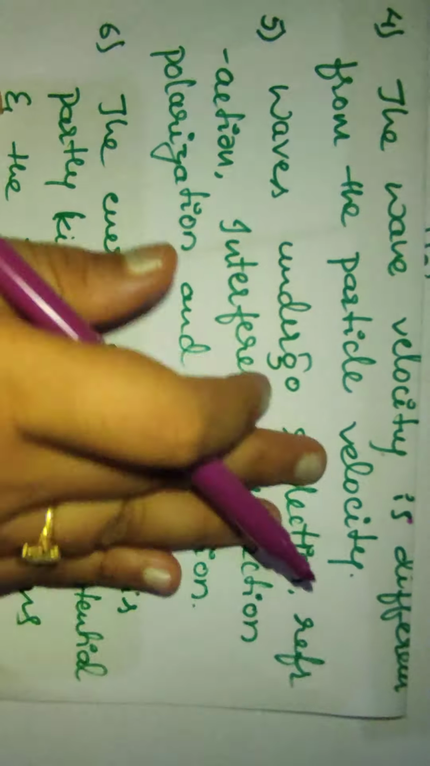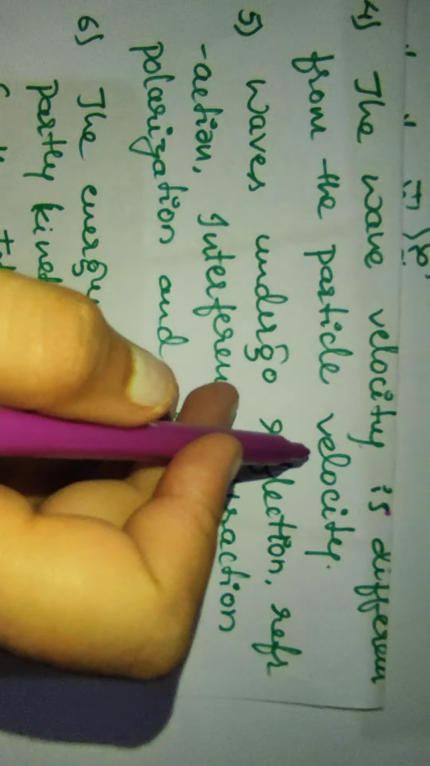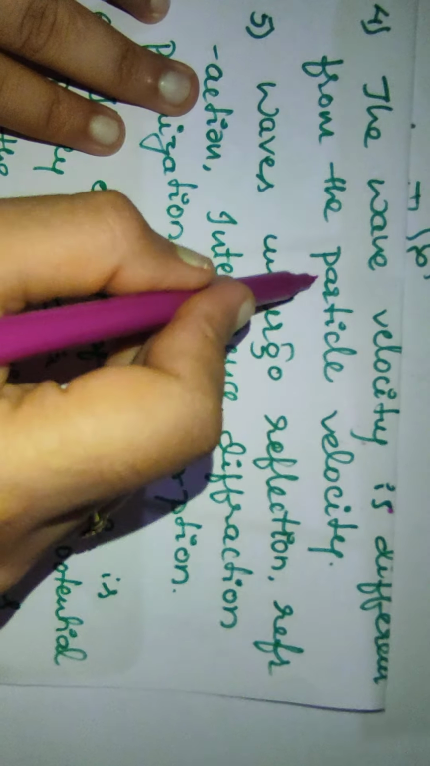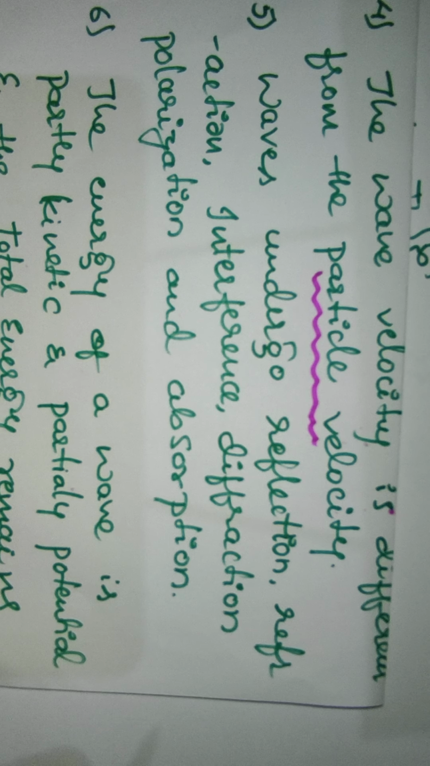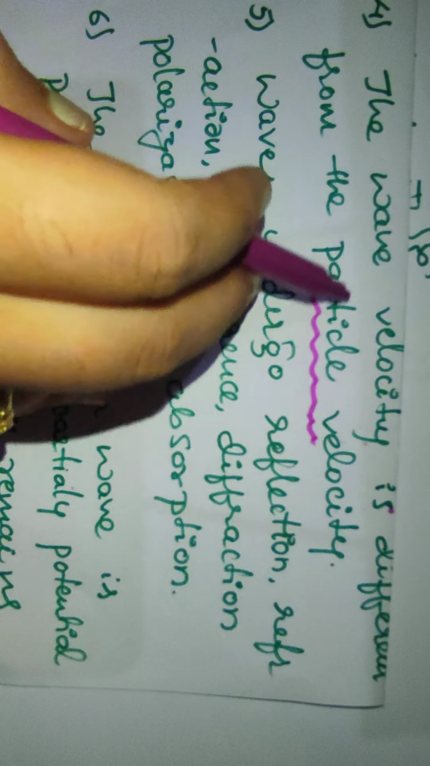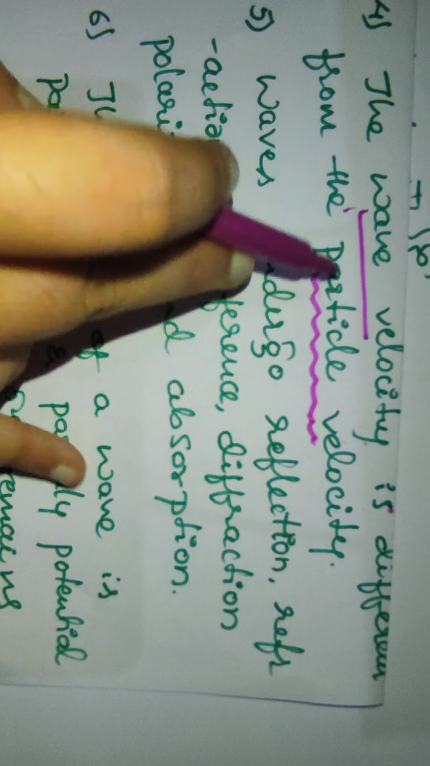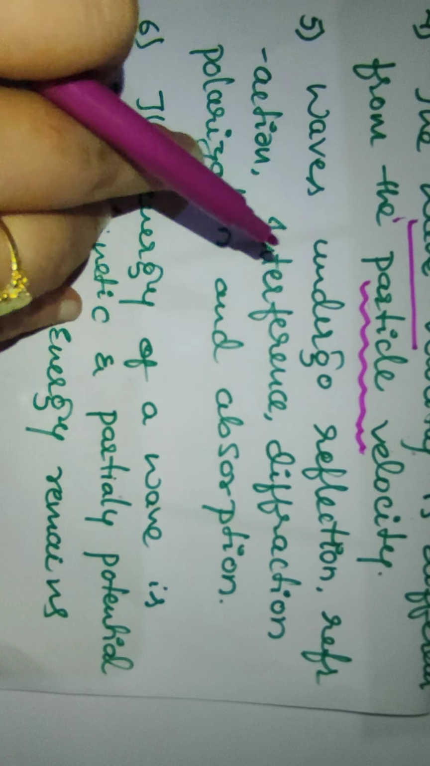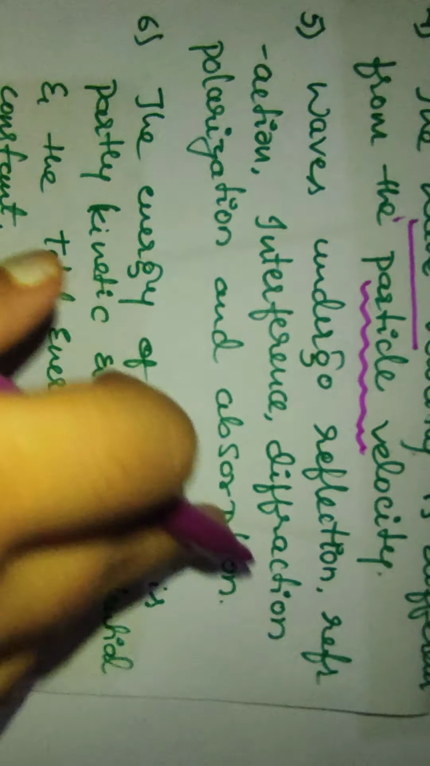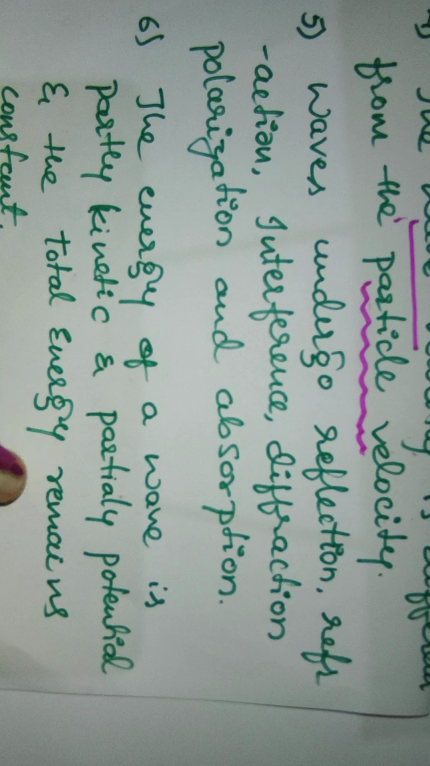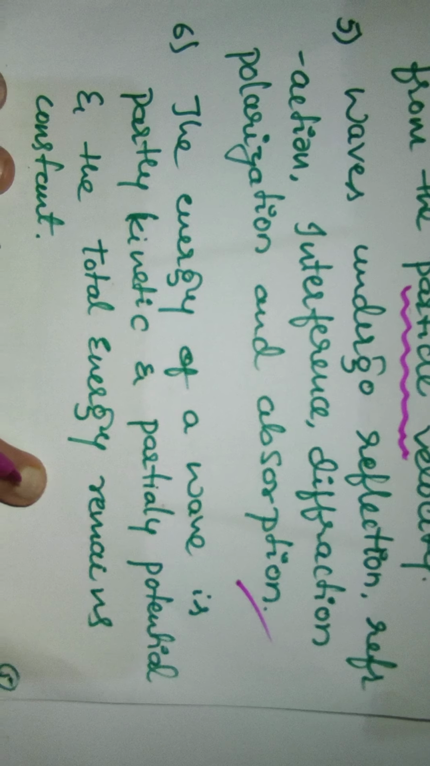And then, the wave velocity is different from the particle velocity. We call it particle velocity because the particles oscillate, which means the velocity of the particle changes. The wave velocity is totally different from the particle velocity. And then the fifth one: waves undergo reflection, refraction, interference, diffraction, polarization, and absorption. We already saw these in the properties, phenomena, or behaviors of waves. These are the characteristics of a wave.